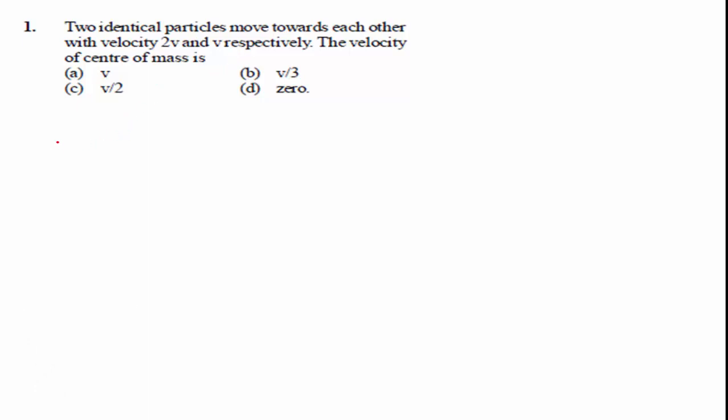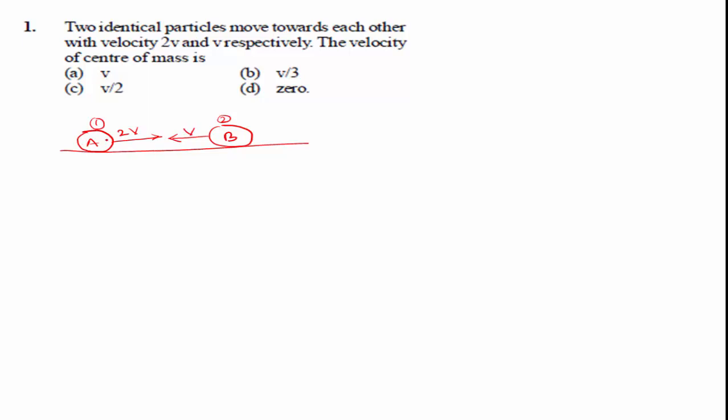Suppose we consider this is the plane surface, and this is particle A and this is particle B. These two identical particles move towards each other with velocity 2v and velocity v respectively.